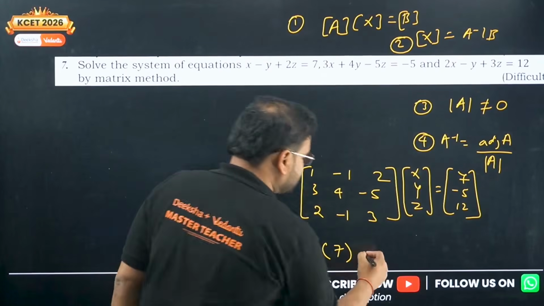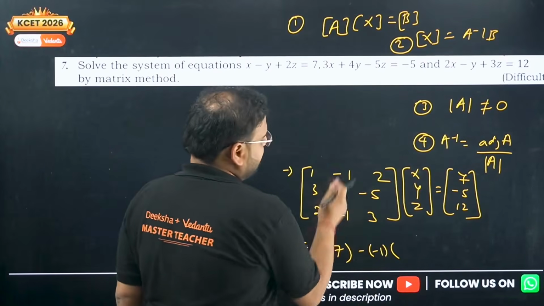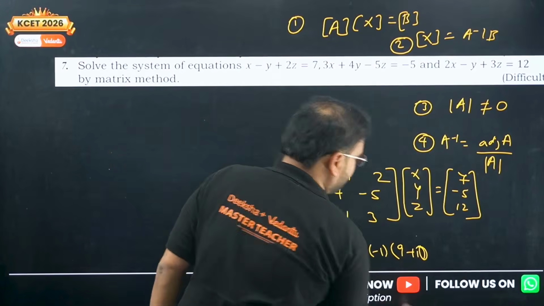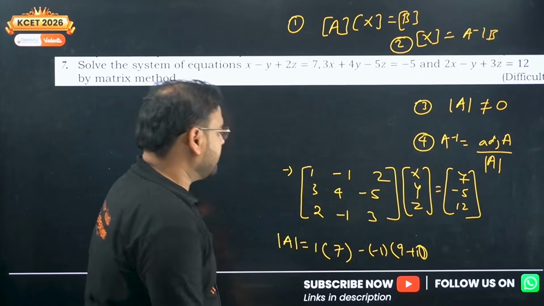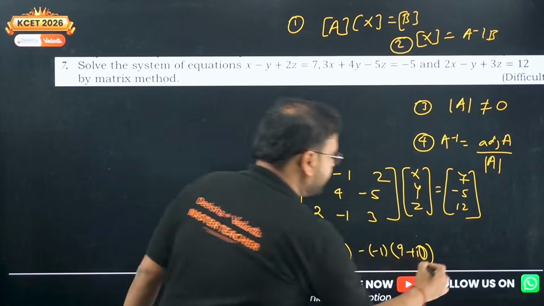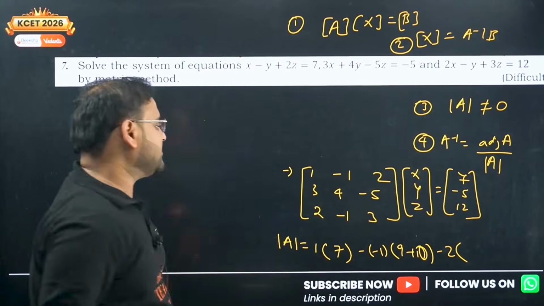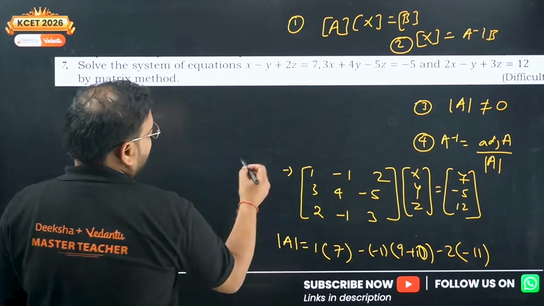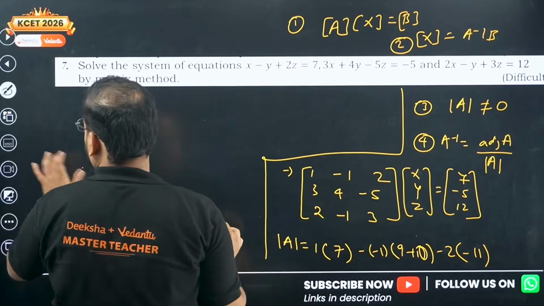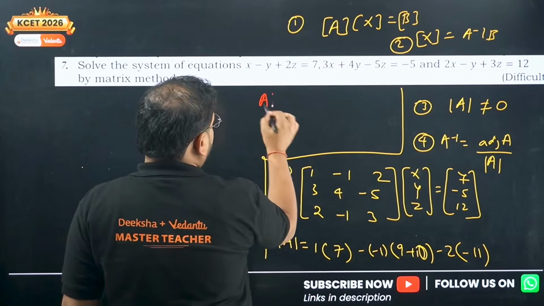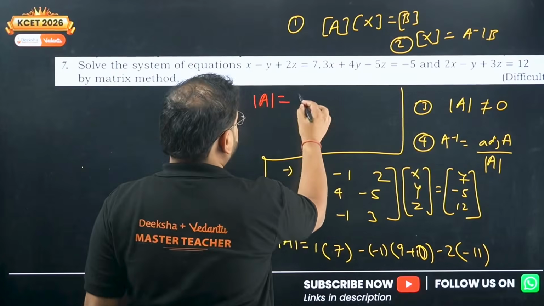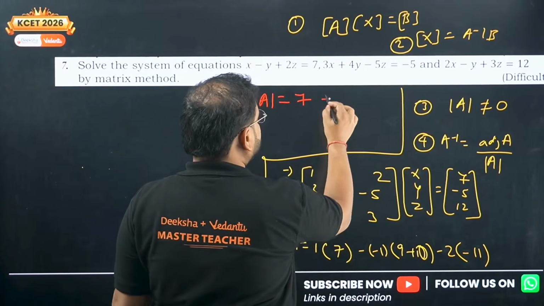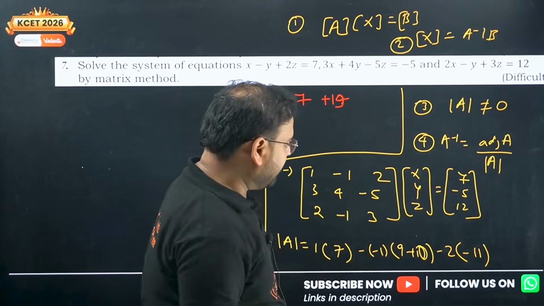Okay, next is minus of minus 1, that is there for the second element, and we get here 9 plus 10, not 7. 9 plus 10 is the second bracket, and we get here minus 2. Last we'll have minus 3 and minus 8, so minus 11. Minus 3 and minus 8 is minus 11. So what are we getting the value of this to be? Check. Determinant of A is what? Is 7. Okay, 1 second guys. 7 here. We have 19, so becomes plus 19, and we have plus 22.